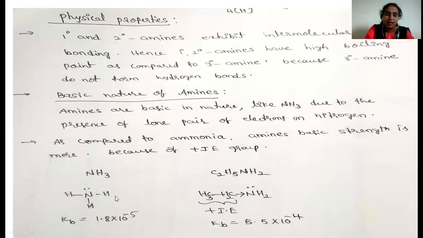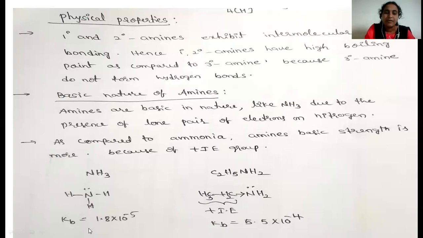What is the reason? Let us see. This is ammonia. Around the nitrogen, three hydrogens are present, whereas this is the primary amine, because around the nitrogen only one alkyl group is present. Alkyl group always acts as a plus I effect group, that is, a plus inductive effect group, which donates sigma bonding electrons towards the nitrogen. So as compared to ammonia, in this primary amine, the electron density will be more. Hence, the basic strength of ethylamine compared to ammonia is more.